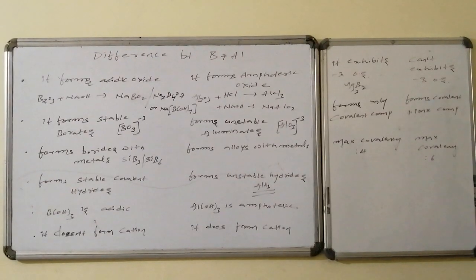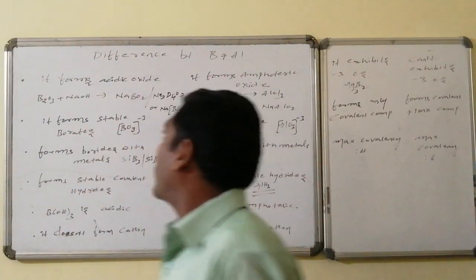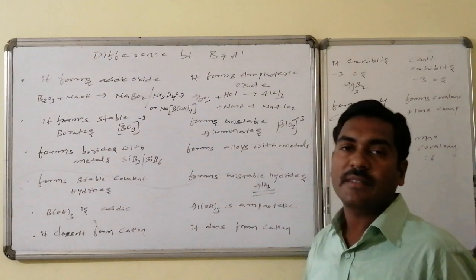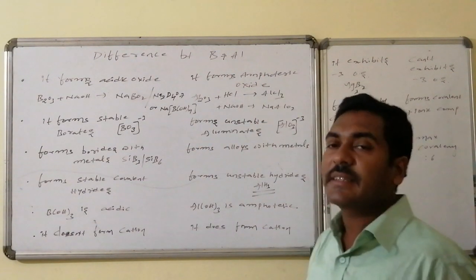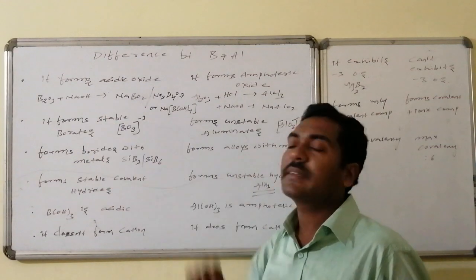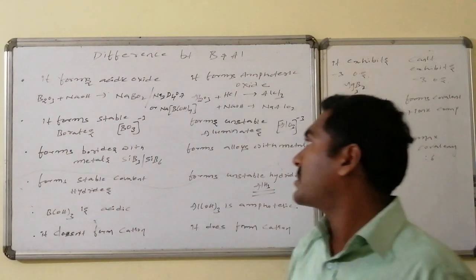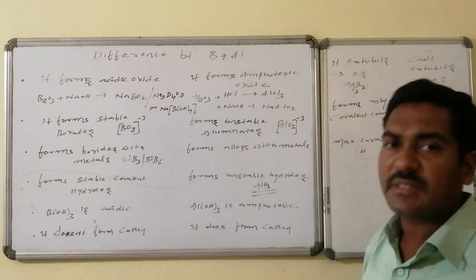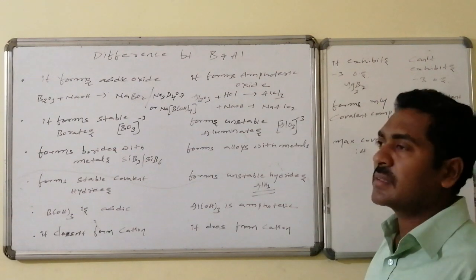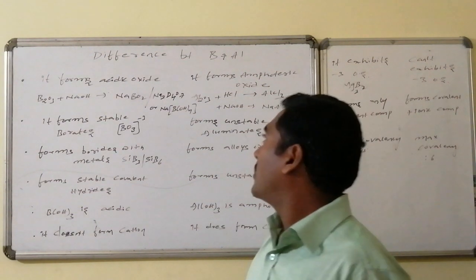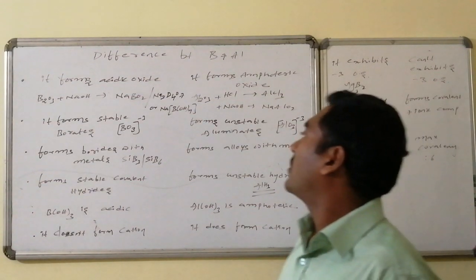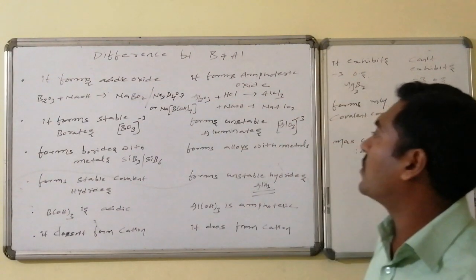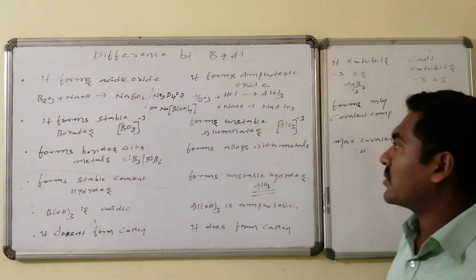Yes, other points of differences. Boron forms only acidic oxide. The oxide of boron is B2O3, boron trioxide, which is acidic in nature. Being acidic, it combines with the base and forms metaborates based on the reaction conditions. Otherwise, it can form borax, or it can form sodium perborate, that is NaBO2 with H2O2, NaBO3, or Na[B(OH)4] can also be formed.